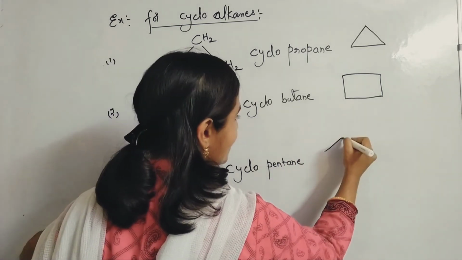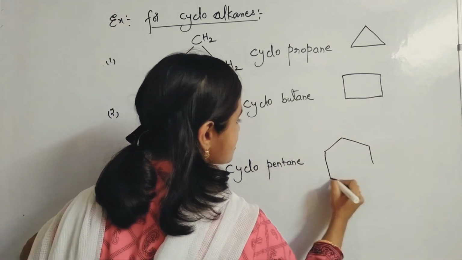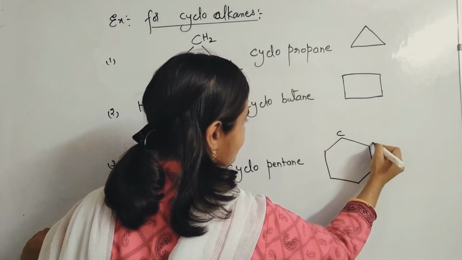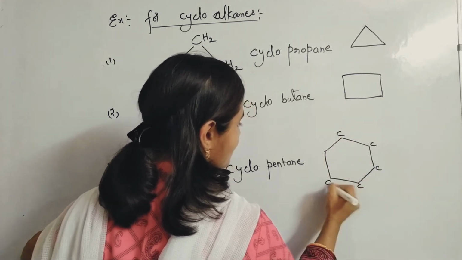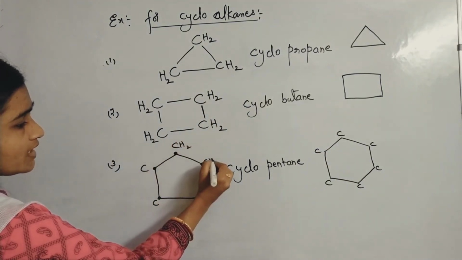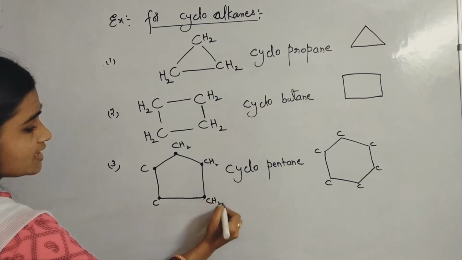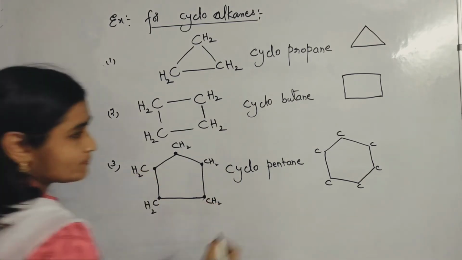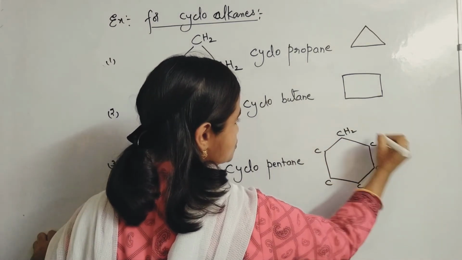Similarly, if you have 6 carbon atoms in that structure, 1 2 3 4 5 6 carbon atoms. These are also bonded with 2 hydrogens each, because tetravalency of carbon is to be satisfied, please remember. So CH2.